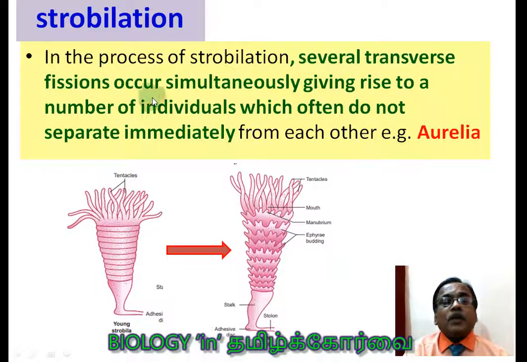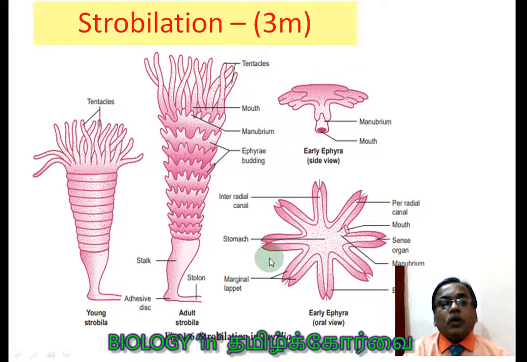Several transverse fissions occur simultaneously, giving rise to a number of individuals, which often do not separate immediately. All of them are staying together, not separating from each other. Example, Aurelia. Once maturity takes place, they start separating.